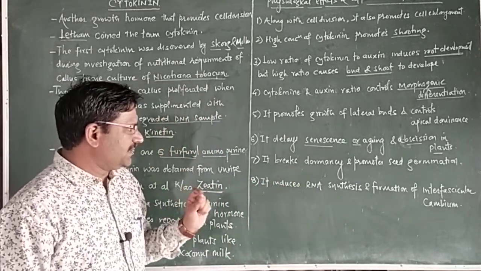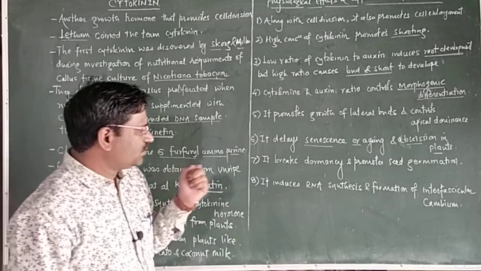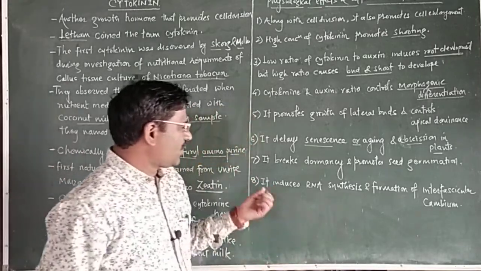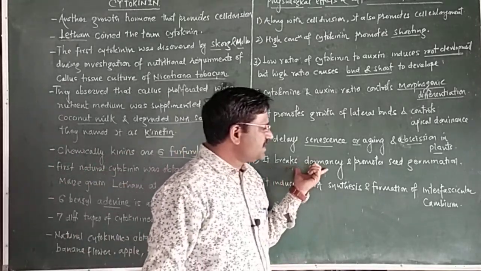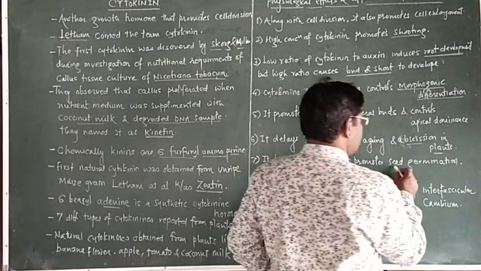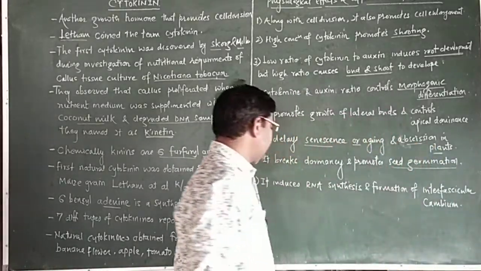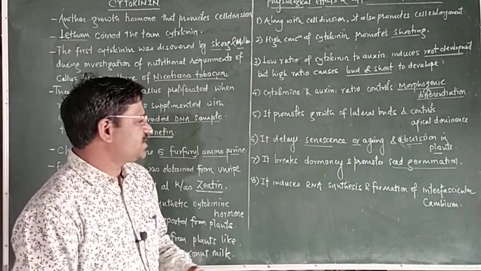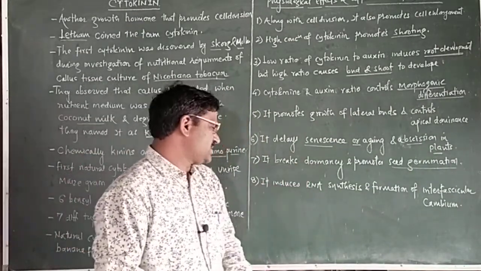If we apply cytokinin to seeds, it breaks the dormancy and promotes seed germination.